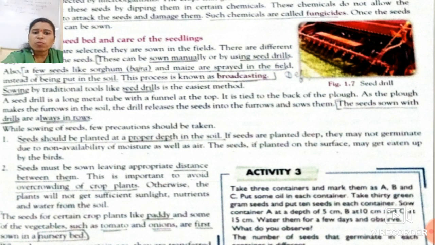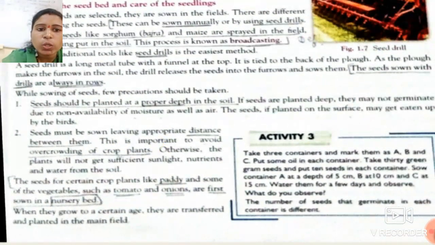The seeds of certain crops like paddy, and some vegetables such as tomato and onions, are first sown in the nursery bed. There are some crops which require a nursery bed. What is a nursery bed, students? It is where these seeds are sown. These crops grow a little bit, and that little crop is known as a seedling, and afterwards that seedling can grow in the field.